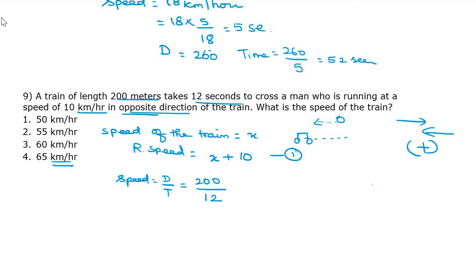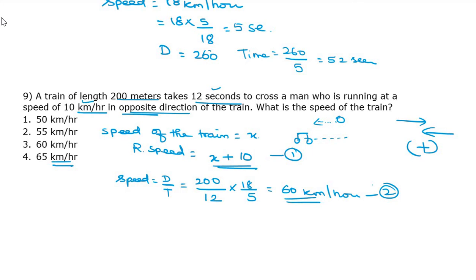Smaller unit to big or big to small? What is given? Second is given. Big unit. So into 18 divided by 5. So we get some answer into 18 by 5. So here we have 60 kilometer per hour. So we can equate these two.